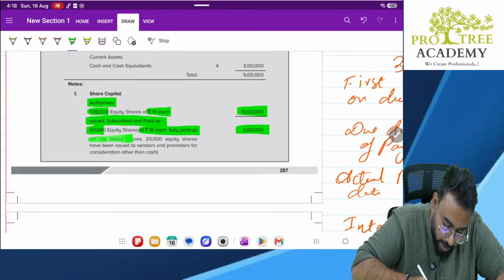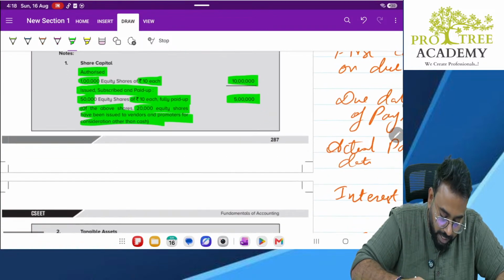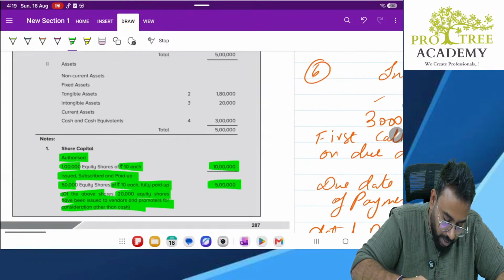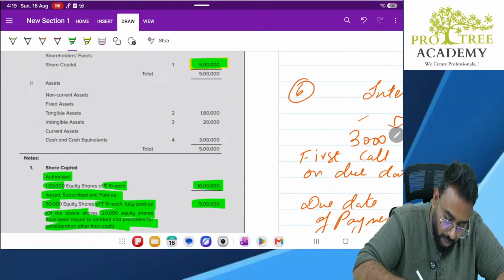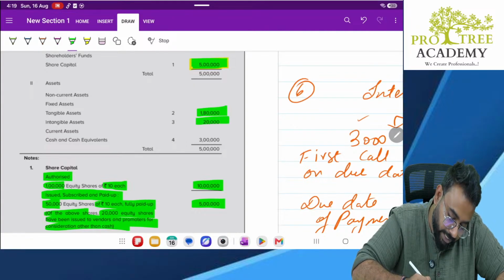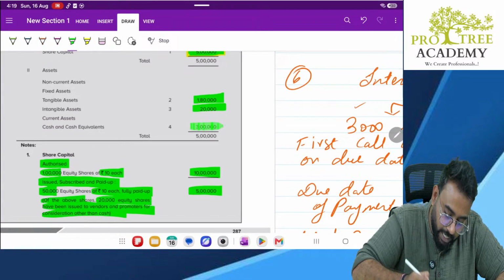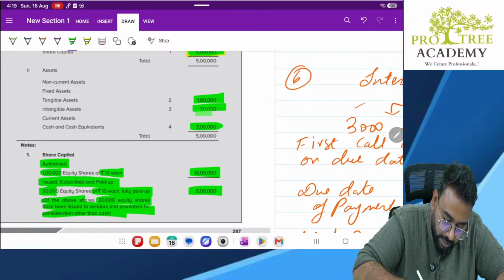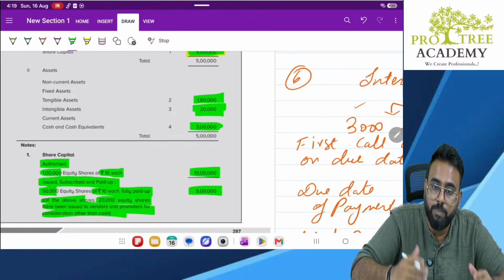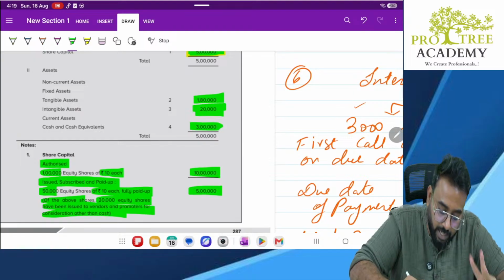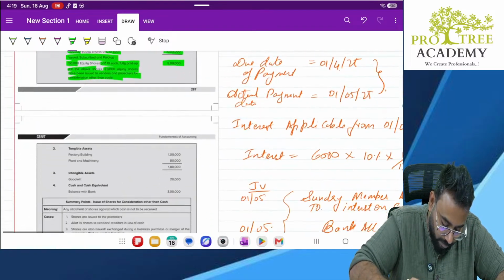Of the above shares, 2,000 equity shares have been issued to vendors and promoters other than for cash. They are telling that also. Clear? So this is your balance sheet. This is how it looks. Then all your non-current assets, your assets 1,80,000, your intangible assets 20,000, your cash and cash equivalents 3 lakhs. Sir, what is this intangible assets 20,000? Goodwill, correct? And what is this 3 lakhs, sir? How much money you received from the equity shareholders? 3 lakhs. Clear? Okay.